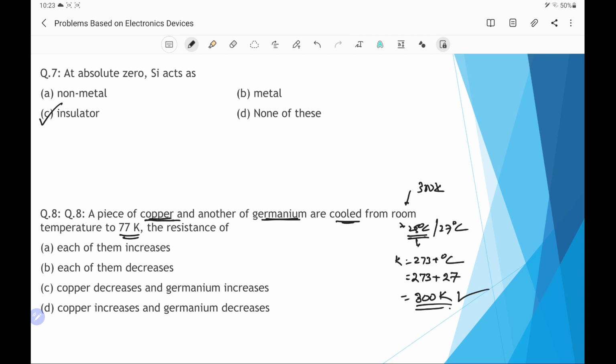The resistance of, now as we already said in question number 5, that as temperature increases, resistance of copper increases and resistance of semiconductors, say silicon, decreases, because with rise in temperature, the number of free electrons and holes, that is the charge carriers, increases in semiconductors. In contrast, if temperature decreases, the resistance of copper will decrease and the resistance of silicon will increase, because now there are fewer charge carriers in the silicon. So we can say option C is the correct option.